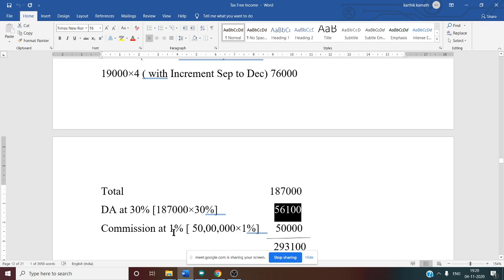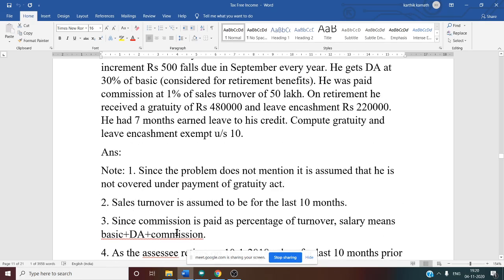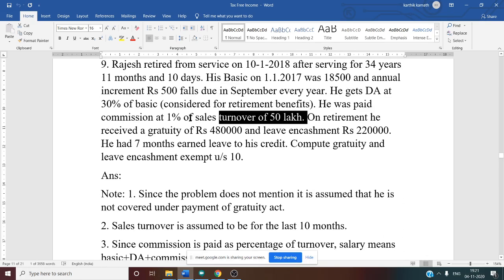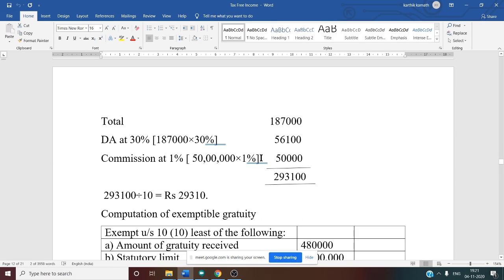Then commission. What about commission? Let us assume that it is for the period of last 10 months. So commission, they have said the sales turnover is 50 lakh. Commission is at 1%. So 50 lakh into 1% if you do, you will get commission. That is 50,000. So commission is also added. So final salary for total last 10 months is 2,93,100.